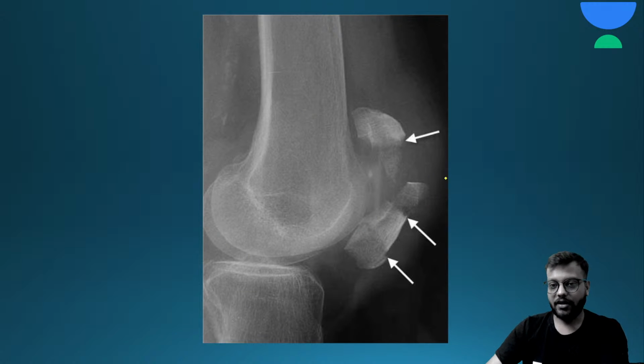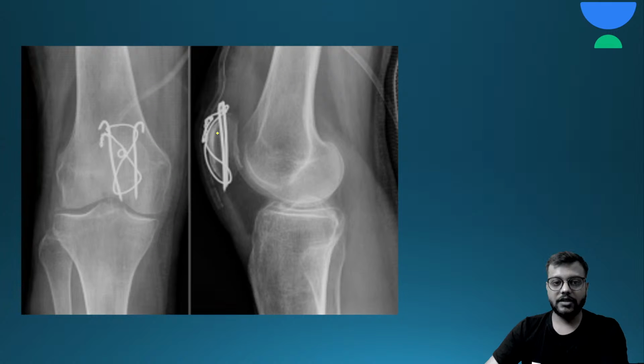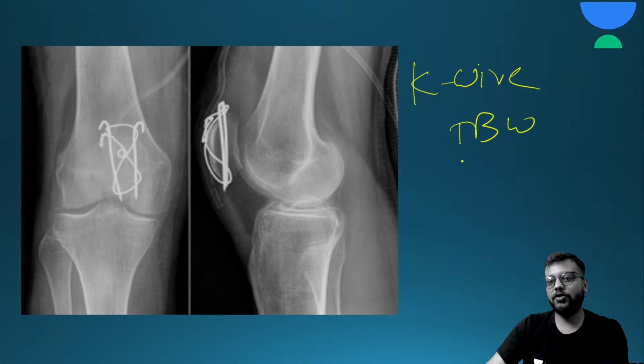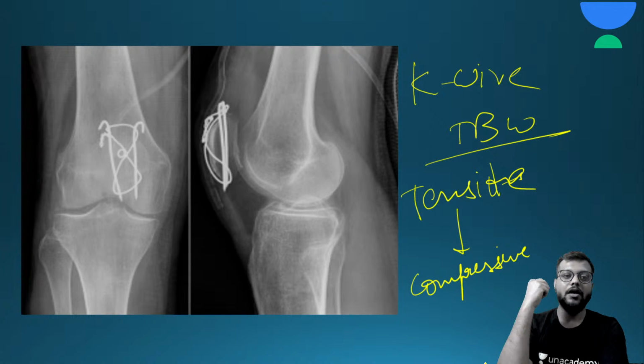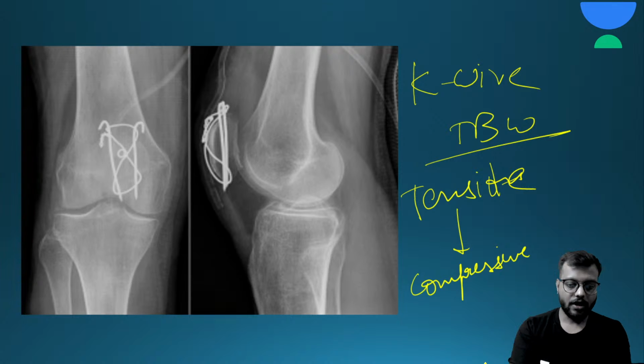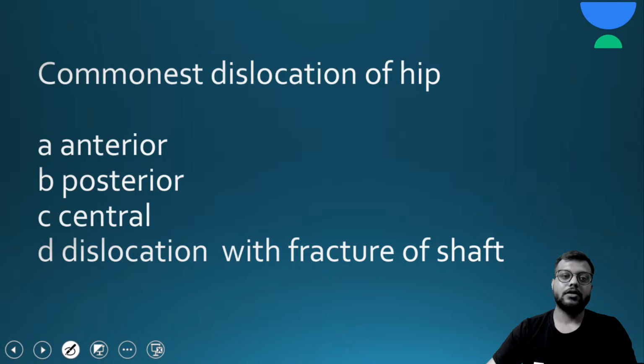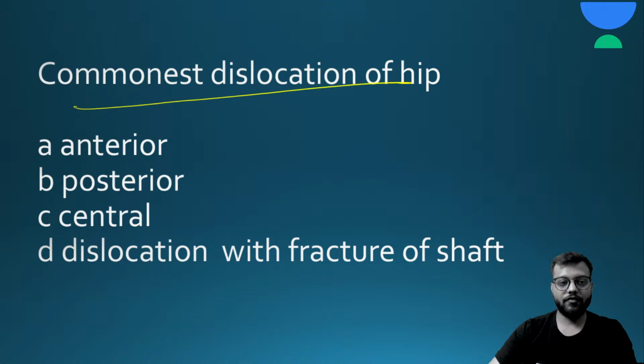Here you can see fracture of patella, and along with this, here you can see this is K wire TBW. Tension band wiring works on the principle that the tension of the wire, this tensile force, is converted into the compressive force so that the displaced fragments are compressed and aligned to each other. Okay, this is fracture of patella. Now commonest dislocation of hip is, okay, here are your 15 seconds.